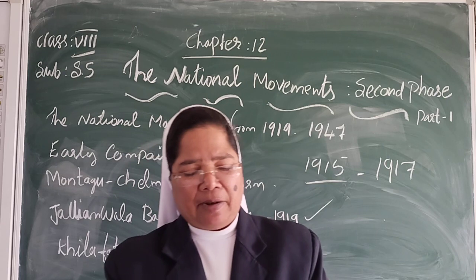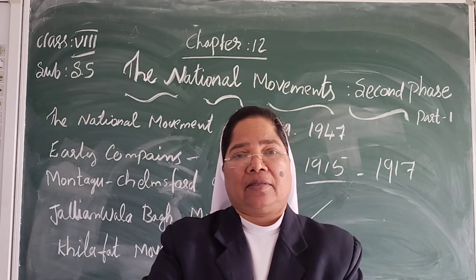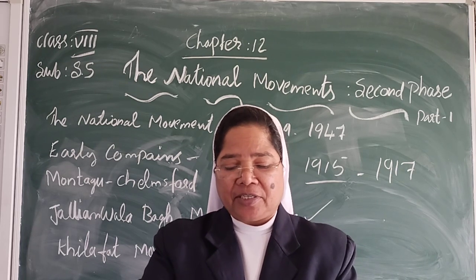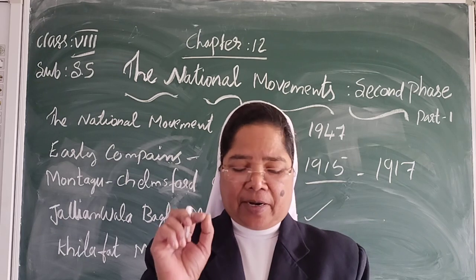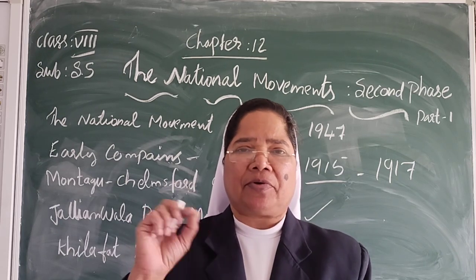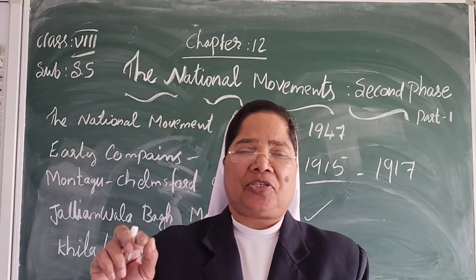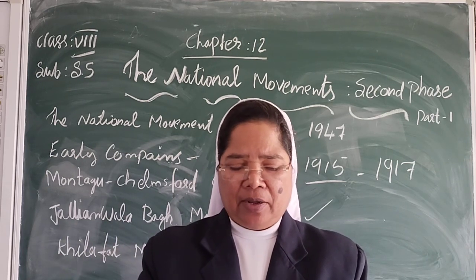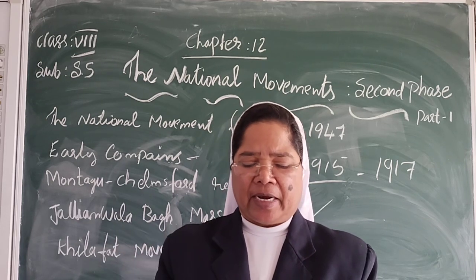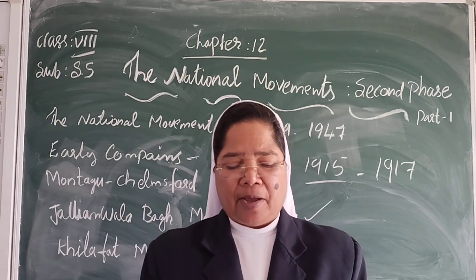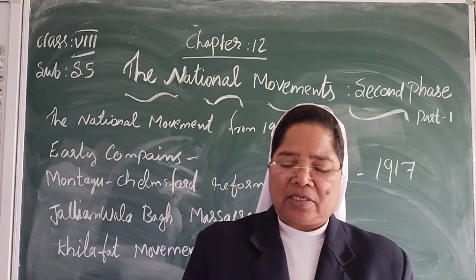In March 1919, the government passed the Rowlatt Act. Under it, the police could arrest anyone at any time without a warrant, or imprison them without any trial. This further aroused public anger and led to mass demonstrations.